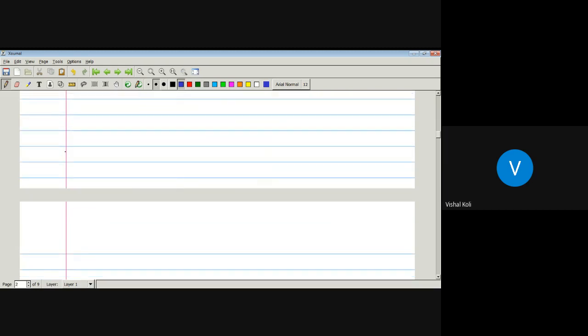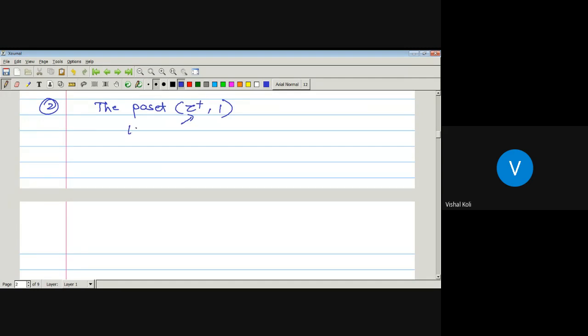Now, the second example. Whether the poset Z plus, the set of all positive integers, with relation division is a lattice or not? If it is a lattice, then what is the least upper bound of any two elements belonging to Z plus, and what is the greatest lower bound of any two elements which are members of Z plus?